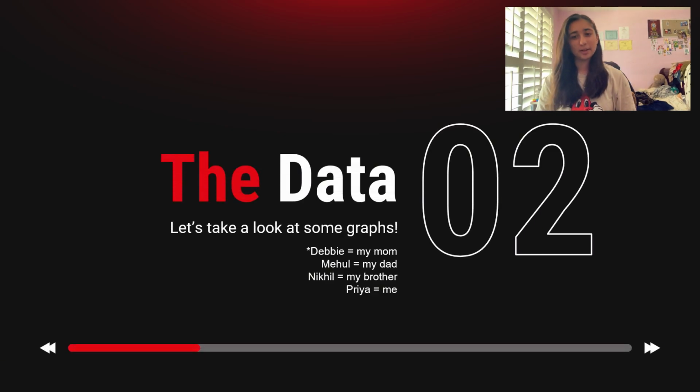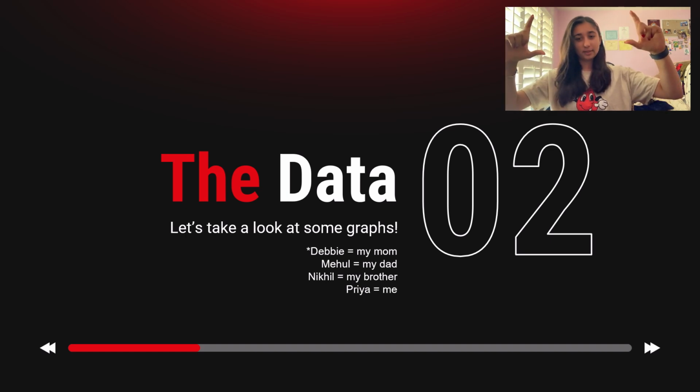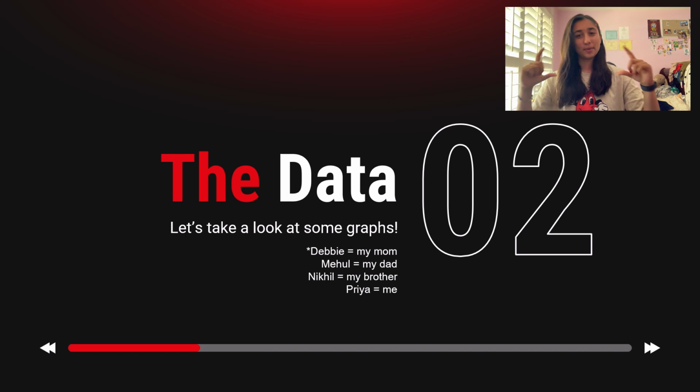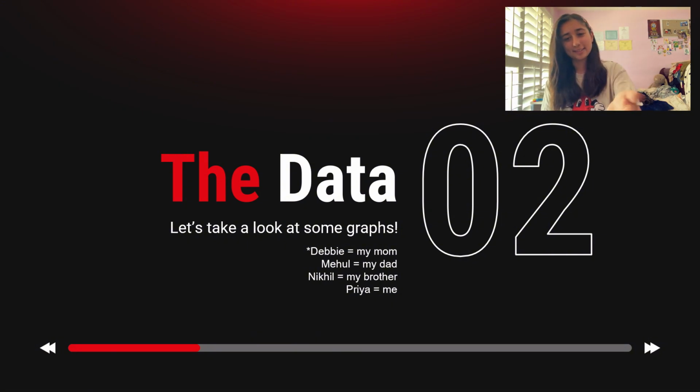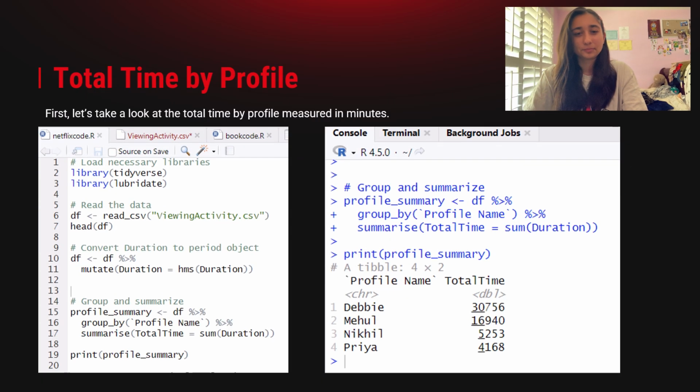Now we're going to look at some data. I want to clarify that Debbie is my mom, Mihul is my dad, Nikhil is my brother, and Priya is me. Our profiles are separated by our actual names and not mom, dad, brother, myself. But in relation to me, that's how it is, so I should remember that. Okay, so the first thing I wanted to look at was the total time by profile.